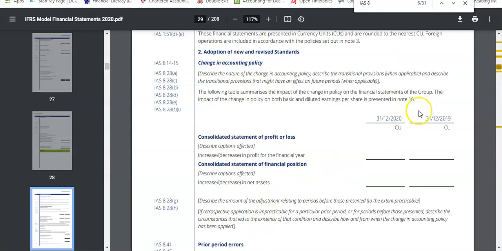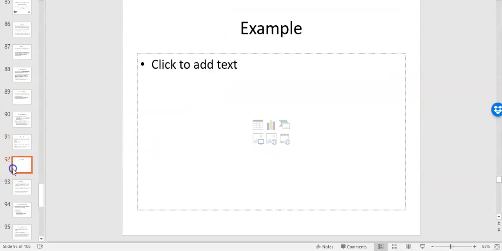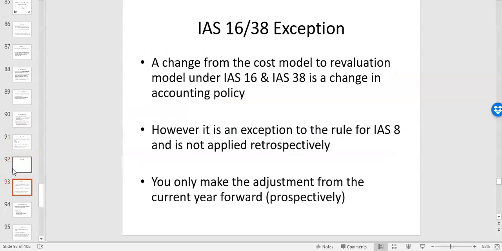It's retrospective. You adjust the prior year as well, and you explain them, you show them in the notes, compare like for like. In most exam questions that I'll give in AC220, you won't be preparing the second year's accounts. You'll only be preparing this year's, but you will still have to adjust opening retained earnings, which will be in the statement of changes in equity. So you still need to know how to approach that. So that's a good example, moving from the cost model to the fair value model.